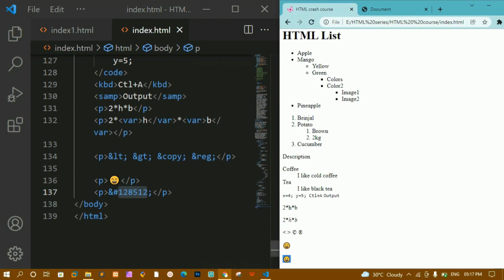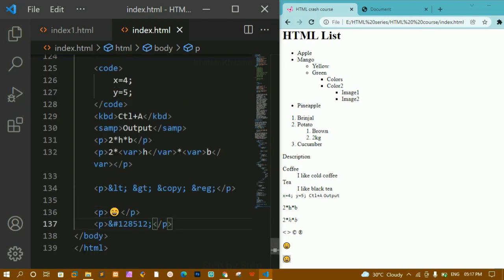If you have not installed emojis and if you want to use emojis, then you can use these particular codes. Once you search in Google, you will be having the entire list of emojis. You can use that number, and before that number you just have to write the ampersand and hash, and after that you just have to write semicolon. Then that emoji will be displayed to you. Whichever emoji you want, you can just write the number and you will be getting that output. This is how we are going to use emojis.